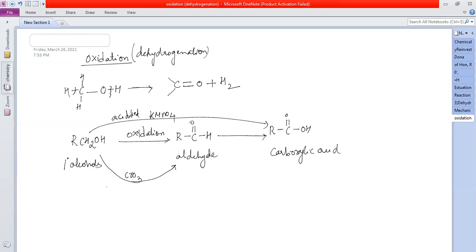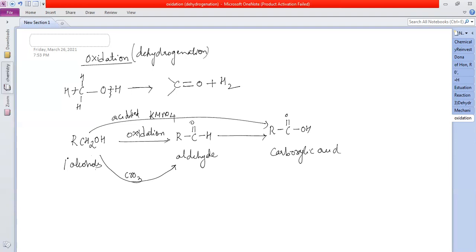There are two types I can use. One is CrO3. Acidified potassium permanganate gives the carboxylic acid. I can use CrO3 if I want to isolate aldehydes. What is this? Chromium oxide, or chromium trioxide. So if I want to isolate the aldehyde, I should add chromium trioxide, not acidified potassium permanganate. If I add acidified potassium permanganate, I'll get carboxylic acid. If I want the aldehyde, I should use CrO3.